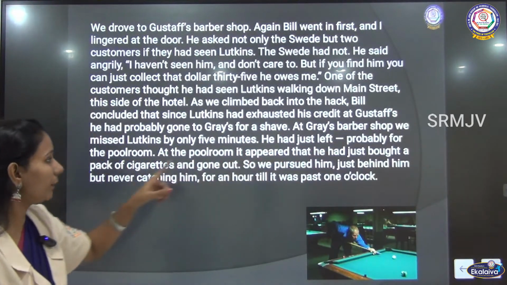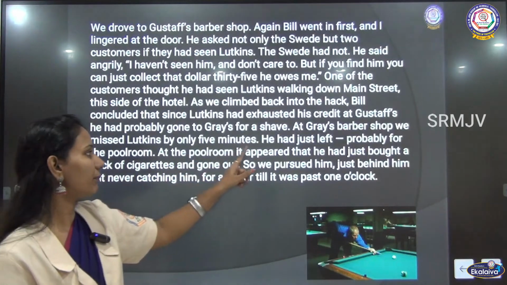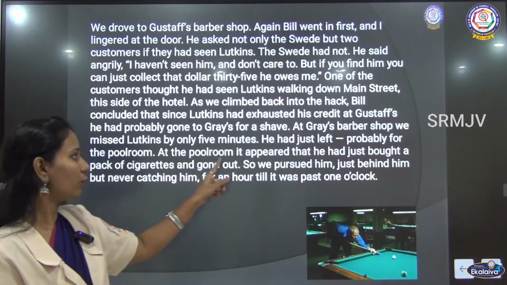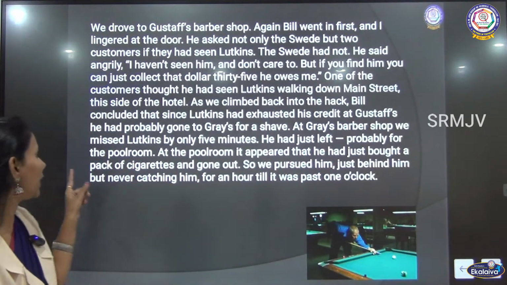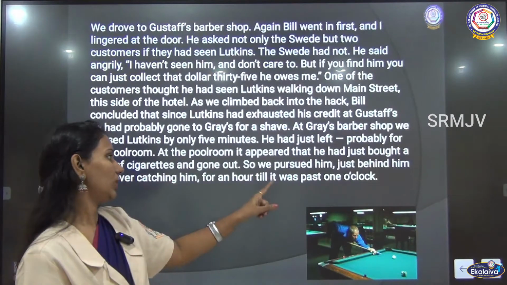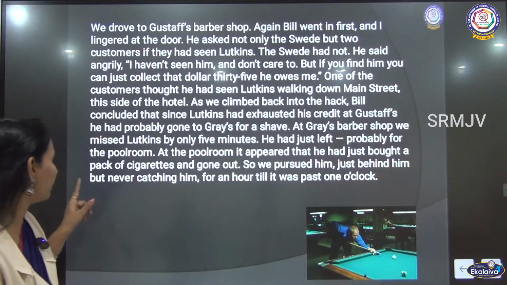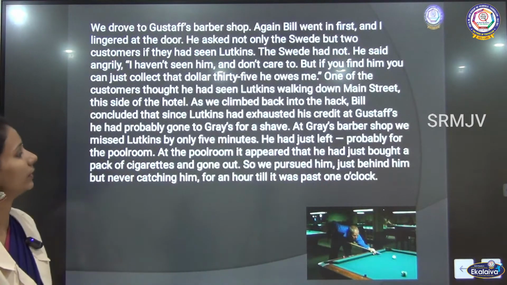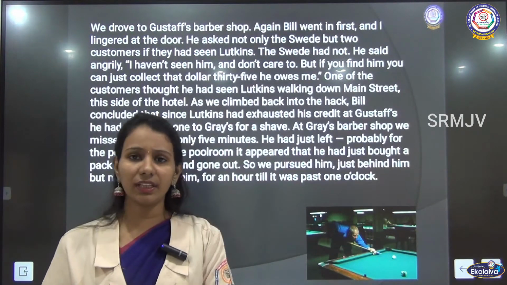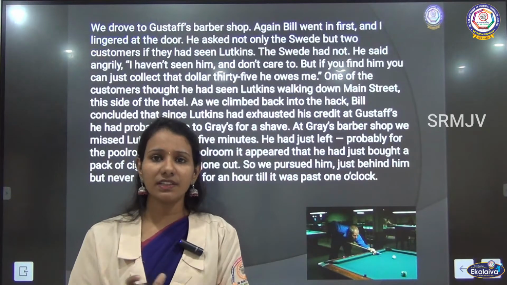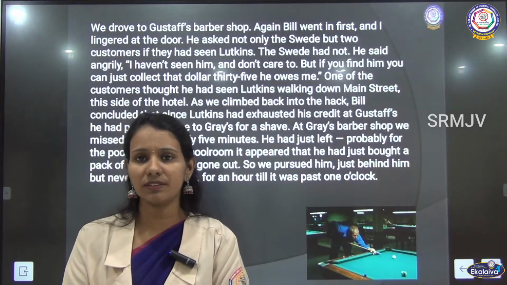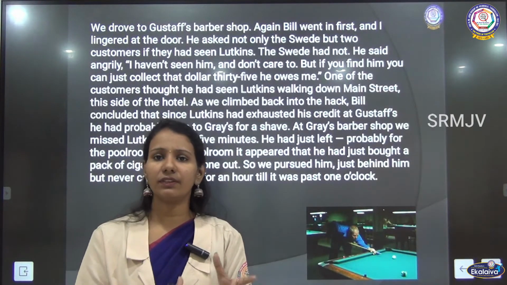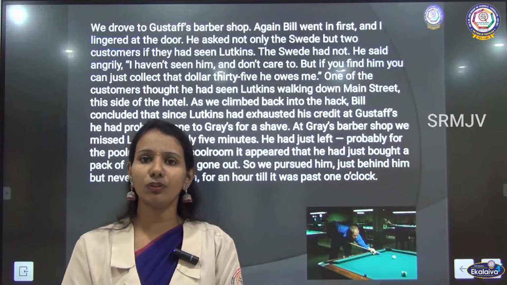At Gray's barber shop, we missed Lutkins by only 5 minutes. He had just left, probably for a pool room. At the pool room, it appeared that he had just bought a pack of cigarettes and gone out. So we pursued him, just behind him, but never catching him for an hour, till it was past 1 o'clock. So they went there in the Gustav. Since they now understand that this Lutkins has some debt at Gustav's place, he must not have had the shave there, so he must have gone to some other place.